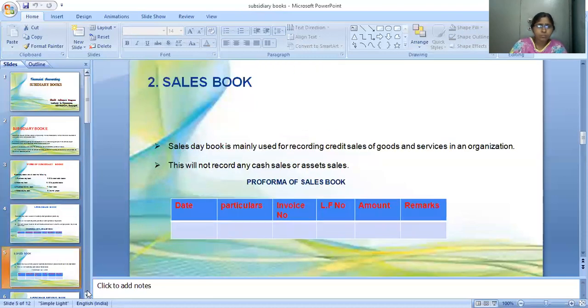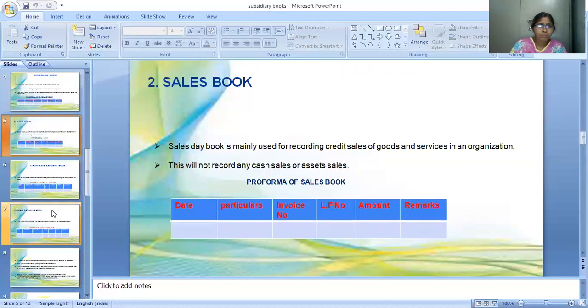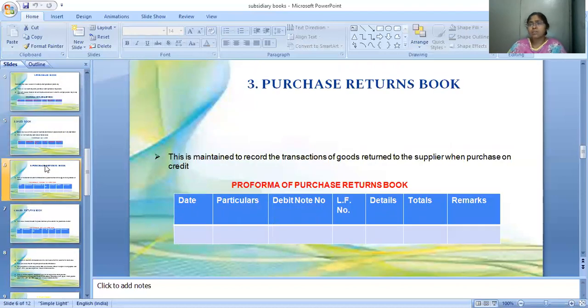Next, the purchase returns book. What do you mean by this? Purchase returns means if we purchase some items and they are sent for some quality and quantity, but we are not satisfied with the quantity or quality, we can return our goods. That is called purchase returns. After purchasing goods, if you are not satisfied with the quality or quantity, we can return our goods, and all the purchase returns are recorded in the purchase returns book.